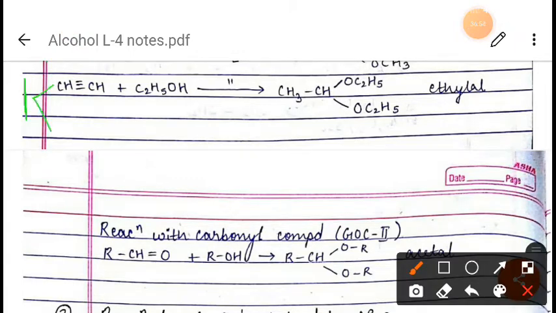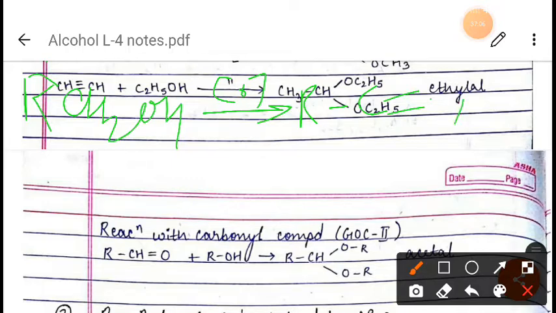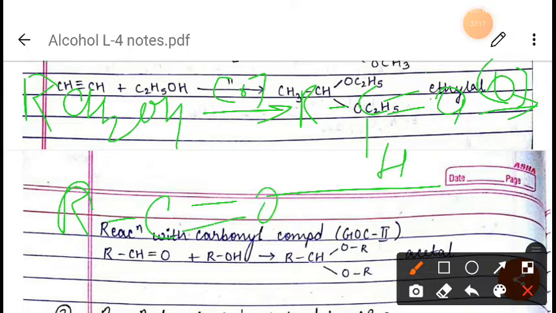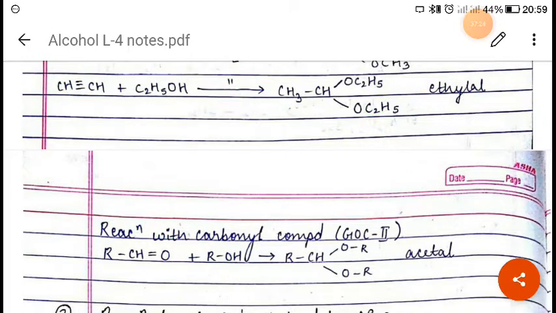Suppose we are taking R CH2OH. If we are oxidizing this in presence of oxygen, it will form what? R dash C double bond O, and here hydrogen. So this is the aldehyde, right? Further, if we oxidize this, it will form a carboxylic acid, just like R C double bond O, and here OH. You will see that the number of carbon atoms is not changing, the carbon atoms are the same here, right? In this way we can make the secondary alcohol also.